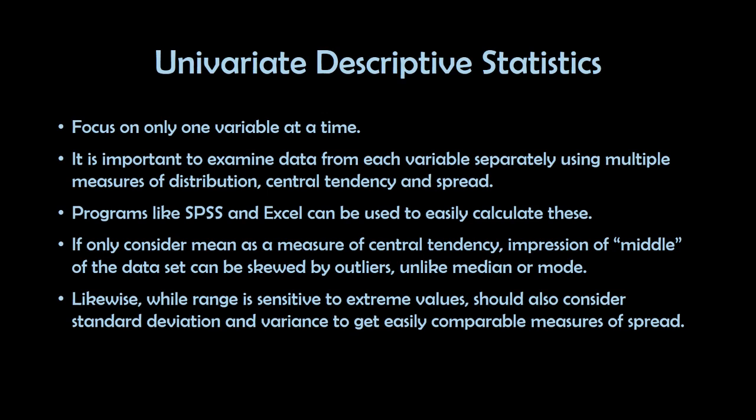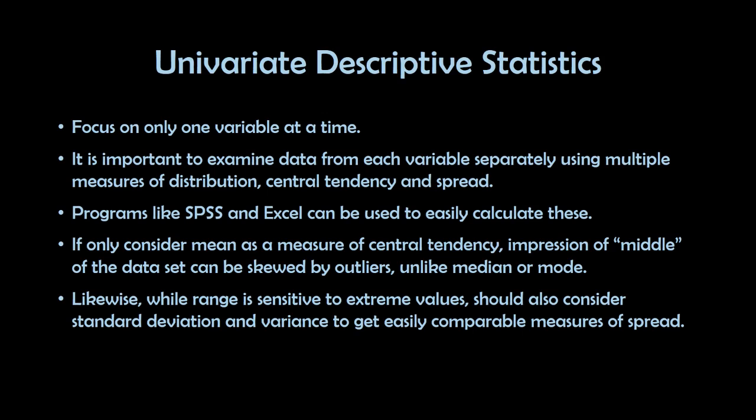Programs like SPSS and Excel can be used to easily calculate this, because sometimes we have thousands or hundreds of data points. It is quite difficult for us to calculate them one by one manually using a calculator. So we use programs like SPSS and Excel to help us. But you need to know the steps and the formula on how to calculate it, because we don't want to rely so much on the software. We use the software to make our work easier.